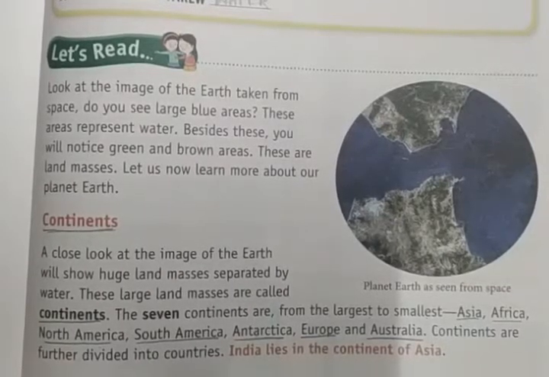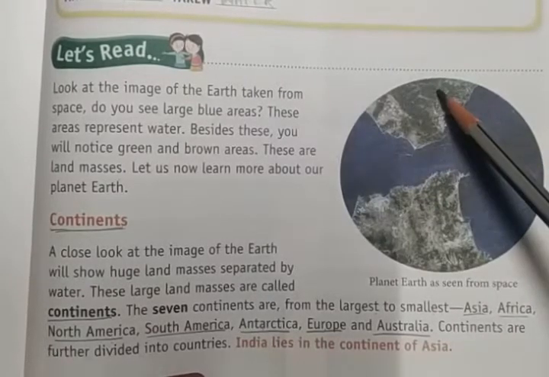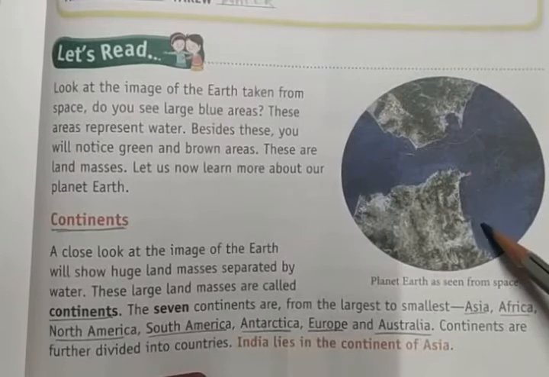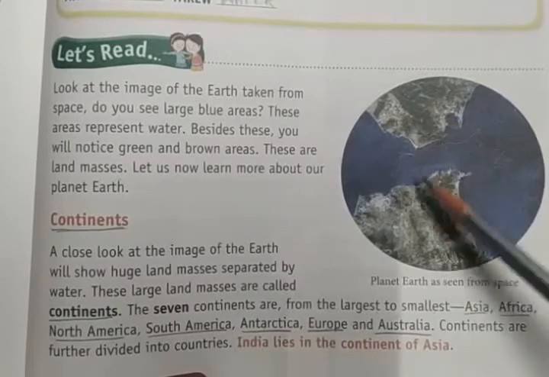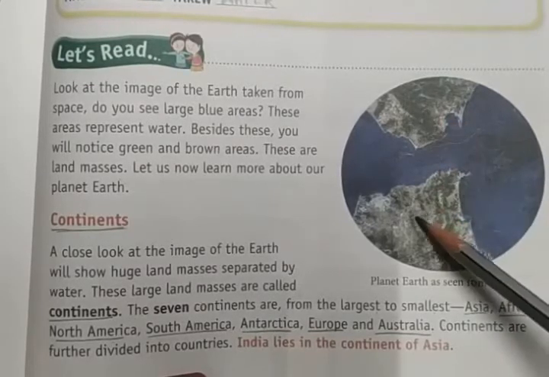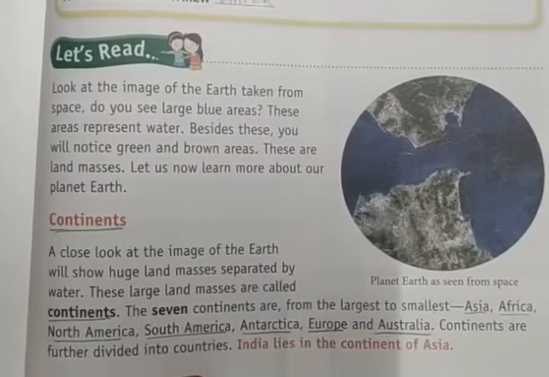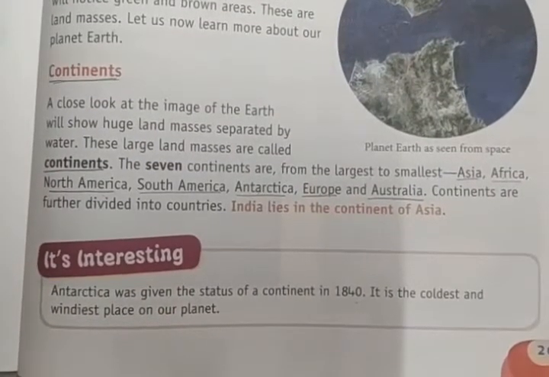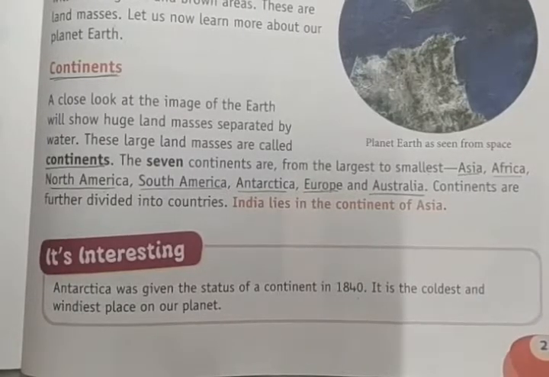We have seen the earth, the water and land. This blue area is called the water area, and this green and brown area is called the land masses. Let us now learn more about our planet Earth. Here the earth is divided into some continents. Let us know what those are.